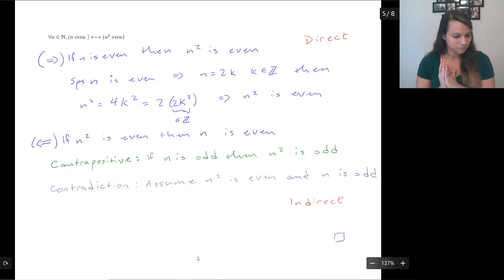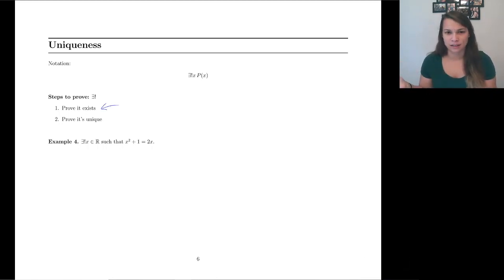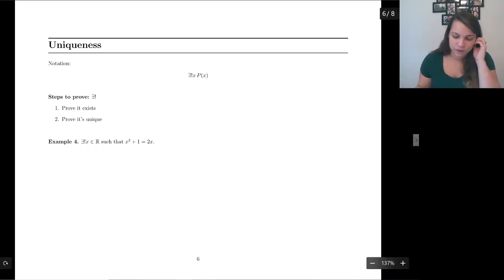We are done. Okay. Now we have uniqueness. That's when we get this cute little exclamation point involved. And the way we prove uniqueness, that comes in 2 steps. Step 1, prove it even exists. Because if it doesn't even exist, then it definitely doesn't exist uniquely. And then after we prove that it exists, we have to show that it is the only one that's going to work.